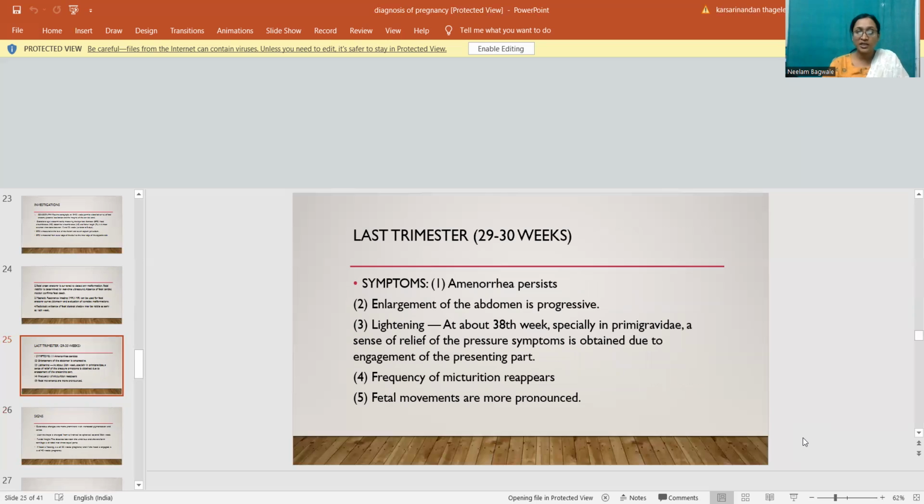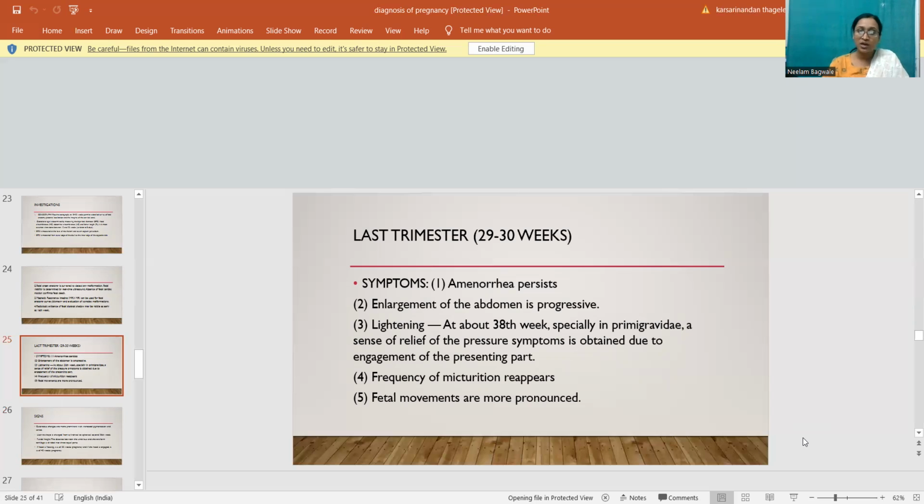The third trimester, or last trimester, extends from 29 weeks till 40 weeks of pregnancy.